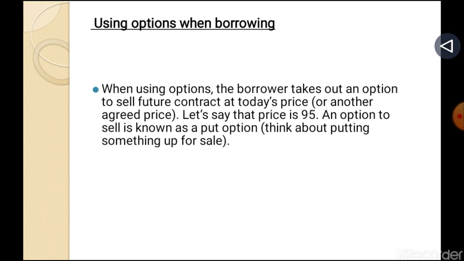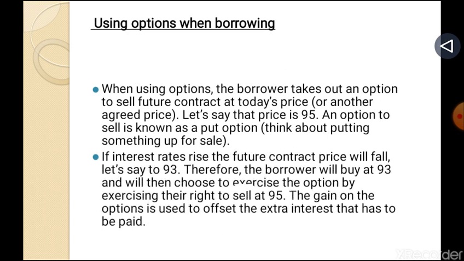A put option is an option which gives the bearer the right but not the obligation to profit from a decrease in interest rate. If interest rates rise, the future contract price will fall, let's say to 93. Therefore, the borrower will buy at 93 and will then choose to exercise the option by exercising their right to sell at 95. The gain on the option is used to offset the extra interest that has to be paid.